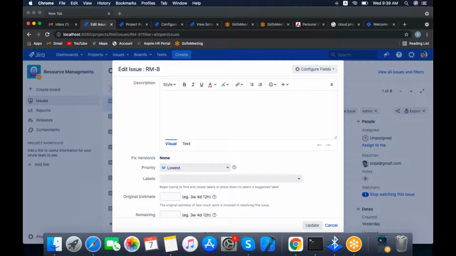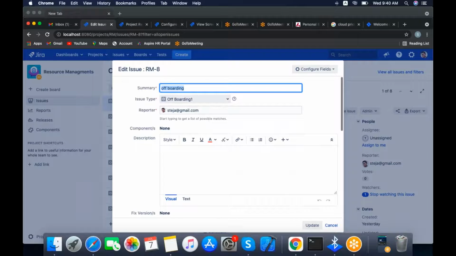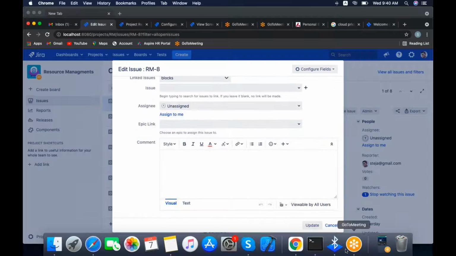The client has given a requirement that you need to edit only versions and priorities. In that case, you add only these two fields to the edit screen, and you can edit only those two fields. Actually, these are the default screens, that's why all the fields show in the edit screen also.